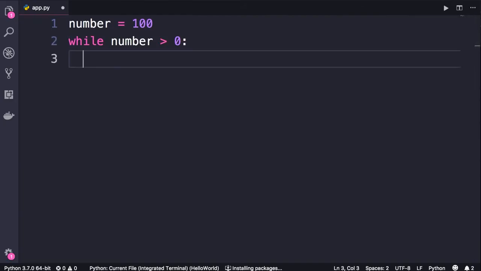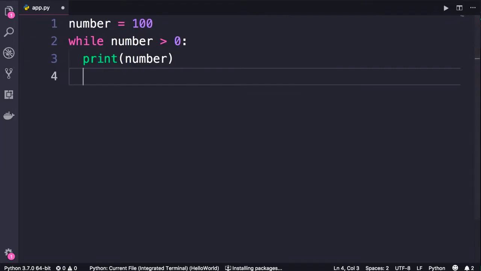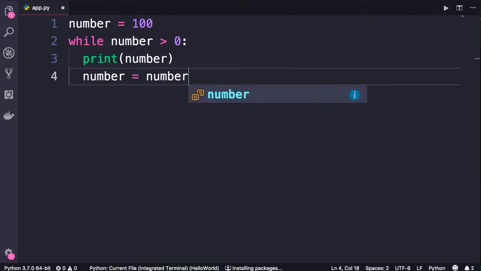Once again, we have indentation, so we can repeat one or more statements. We can print this number, and then we can divide it by half. So number equals number. We use the integer division to divide it by 2. Or we can use the augmented assignment operator to shorten this code, like this.